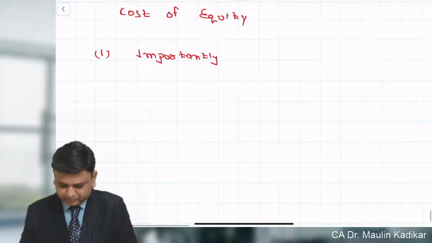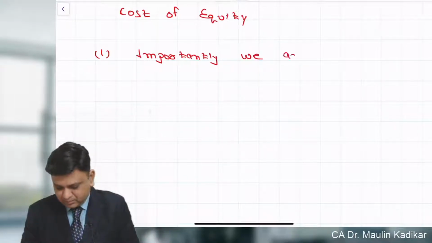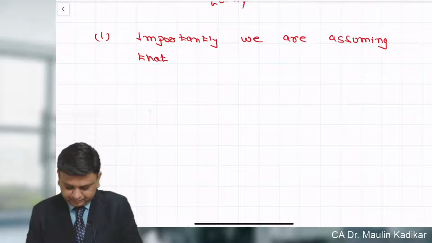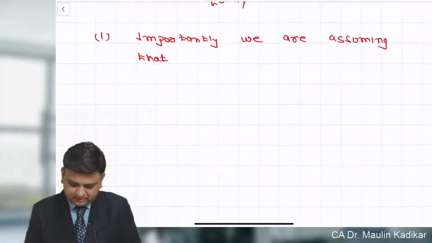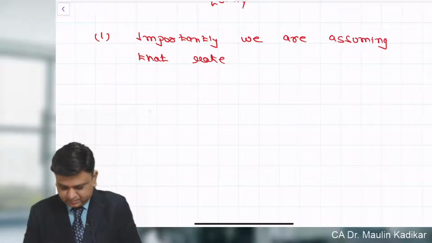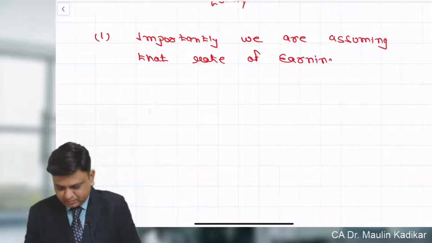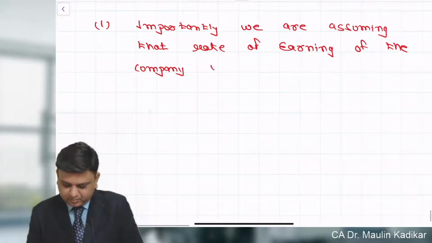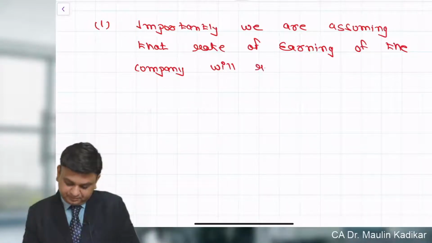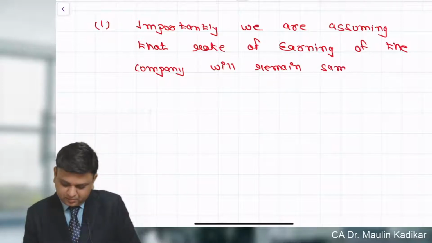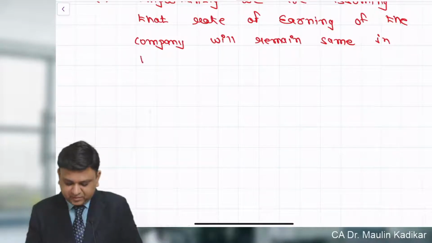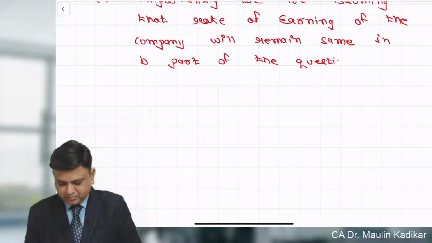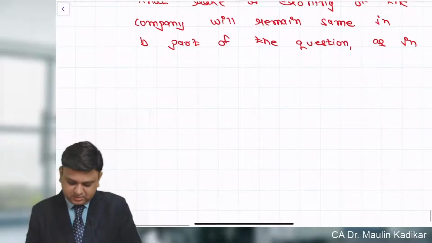Importantly, we are assuming that the rate of earning of the company will remain same in B part of the question, as in A part of the question.